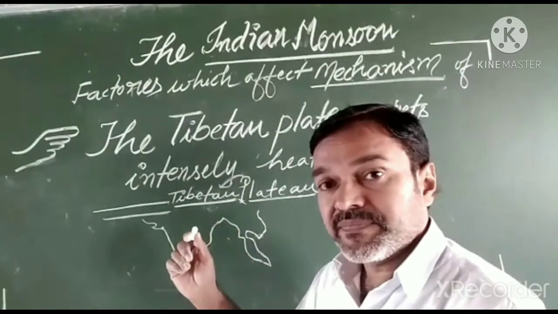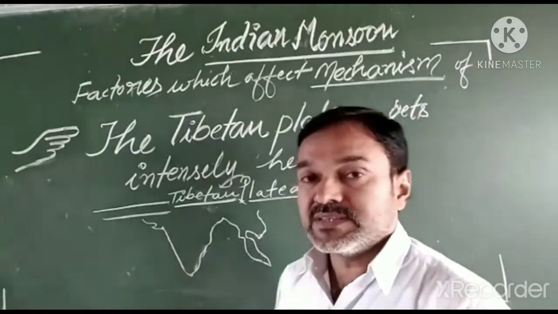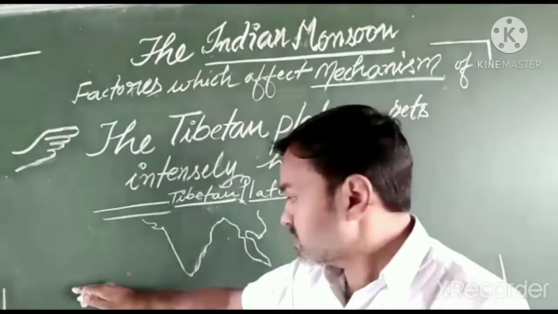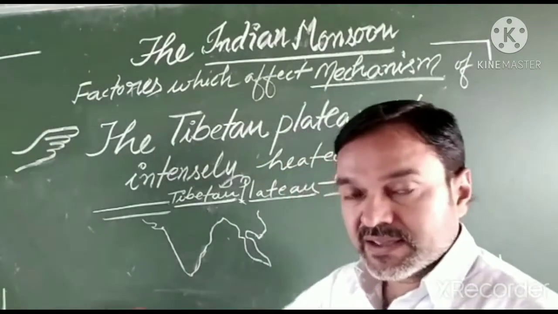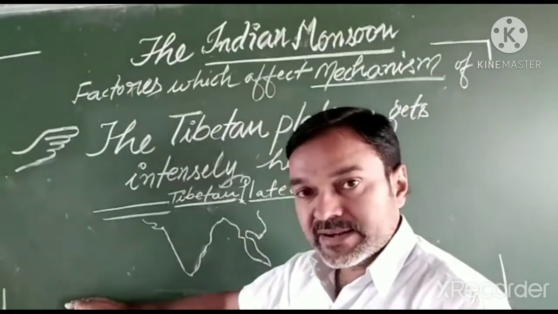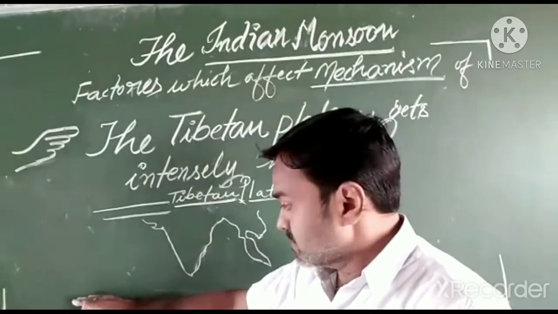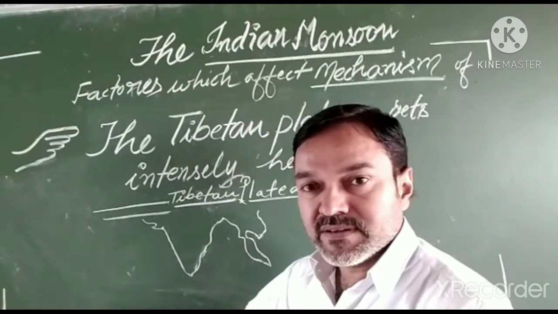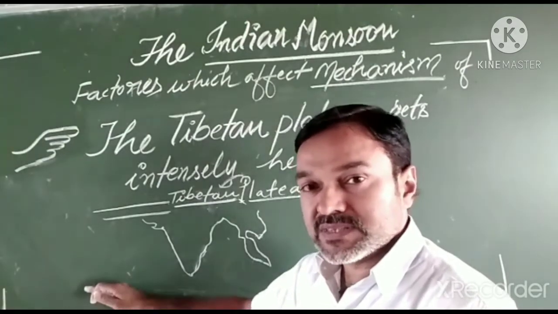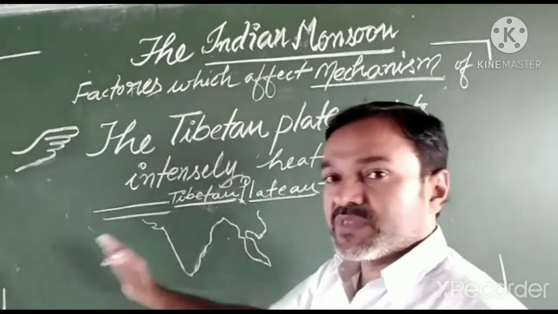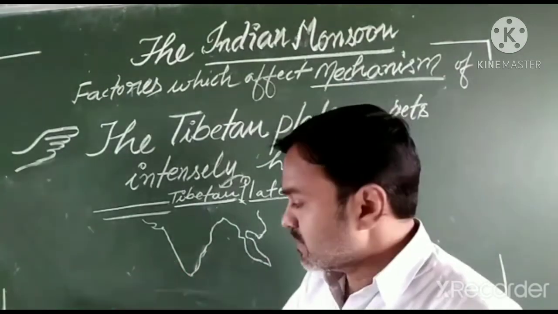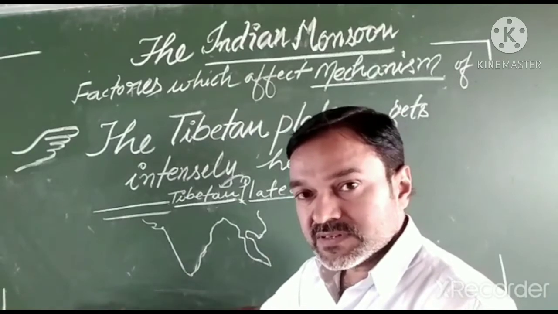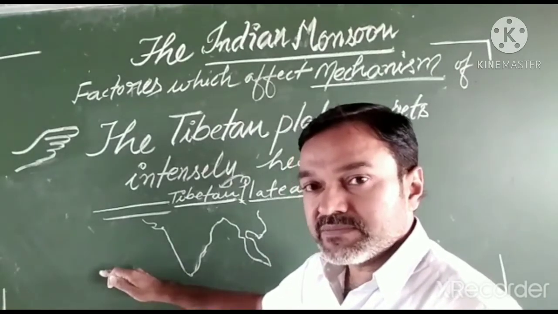We can say during the summer season, the apparent movement of the sun will change, because earlier sunlight was directly overhead in the southern hemisphere, but due to the apparent movement of the sun, sunlight slightly shifts from the southern hemisphere to the northern hemisphere.